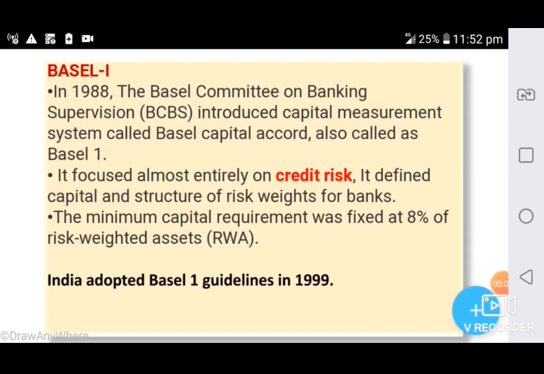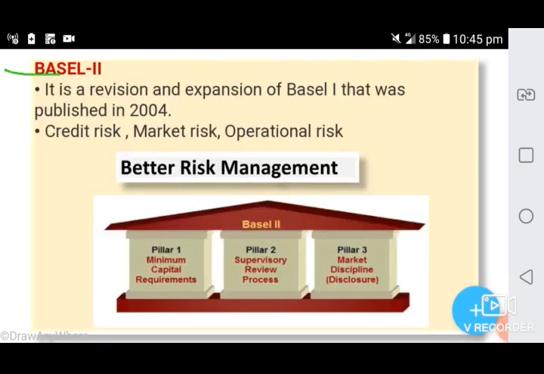The main objective of Basel I is to strengthen the soundness and stability of the banking system and to have a high degree of consistency across the banks. India adopted Basel I guidelines in 1999. Next one, Basel II. It is a revision and expansion of Basel I that was published in 2004.